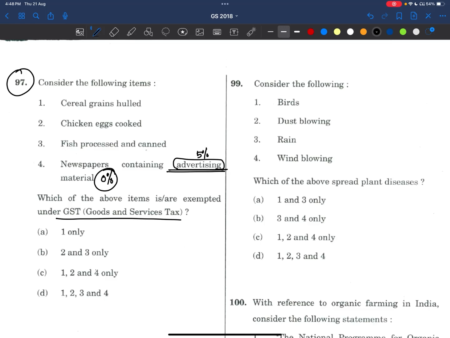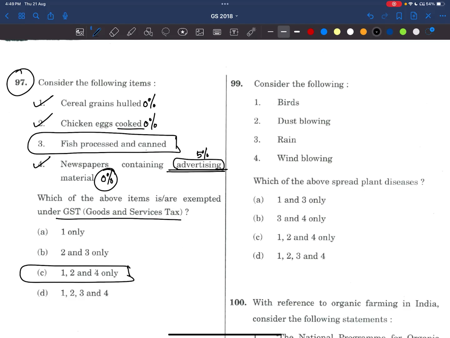So you see here, 4 is not charged, and chicken eggs cooked are also not charged. We think that by cooked, it is also a commercial activity, maybe 5% will be there, but no. Cereal grains hulled are also not under GST. These are charged 0% only. The only thing charged is fish processed and canned, at 5%. So the answer is 1, 2, and 4.